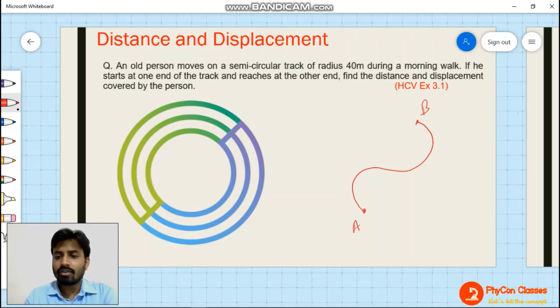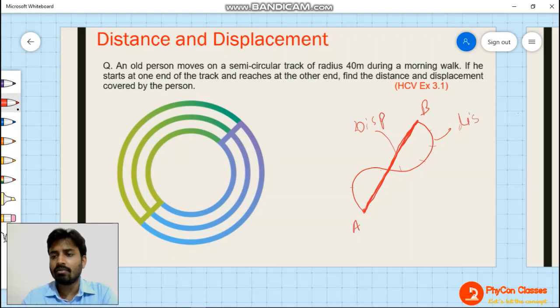So the total distance traveled along this path is going to be the distance. But if I want to find the displacement between A and B, I will have to find the minimum distance between them. The minimum distance can be found by a straight line joining the 2 points. So this straight line joining the 2 points will give you displacement, and this curvy line will tell you about distance. Understand?